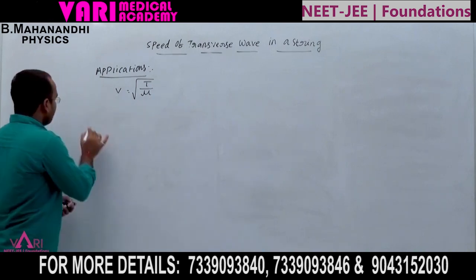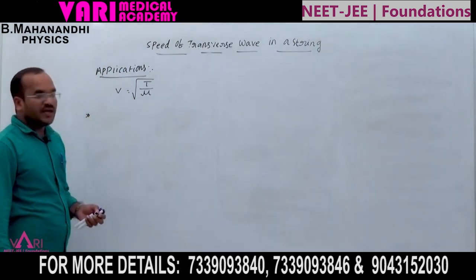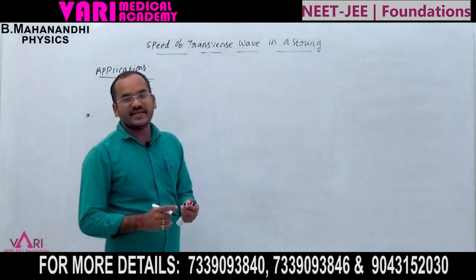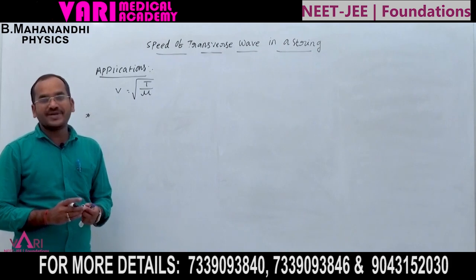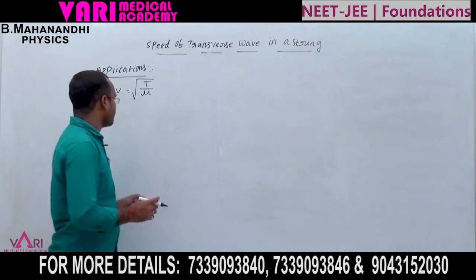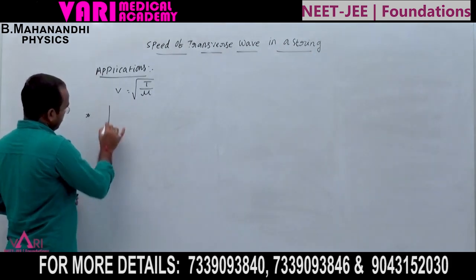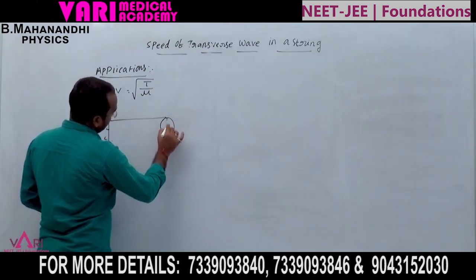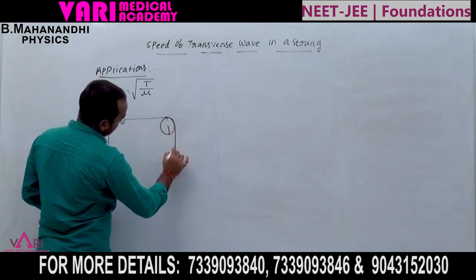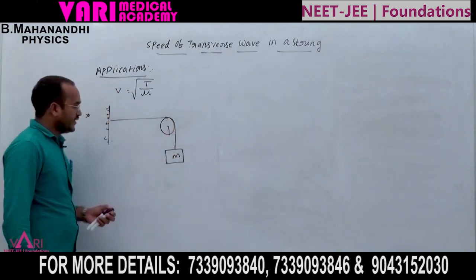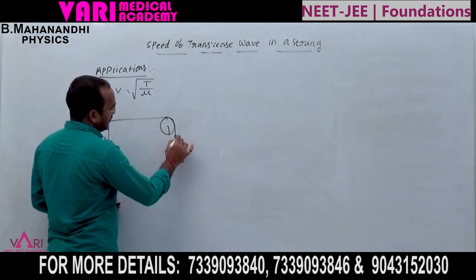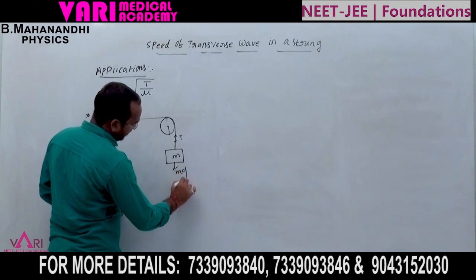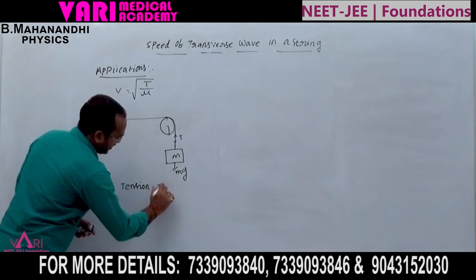The first application: a string is connected through a pulley, and a mass m is attached to it. One end is fixed, and over the pulley some mass m is connected. Here the tension T is applicable, and downward is the gravitational force mg. So tension T is equal to mg.